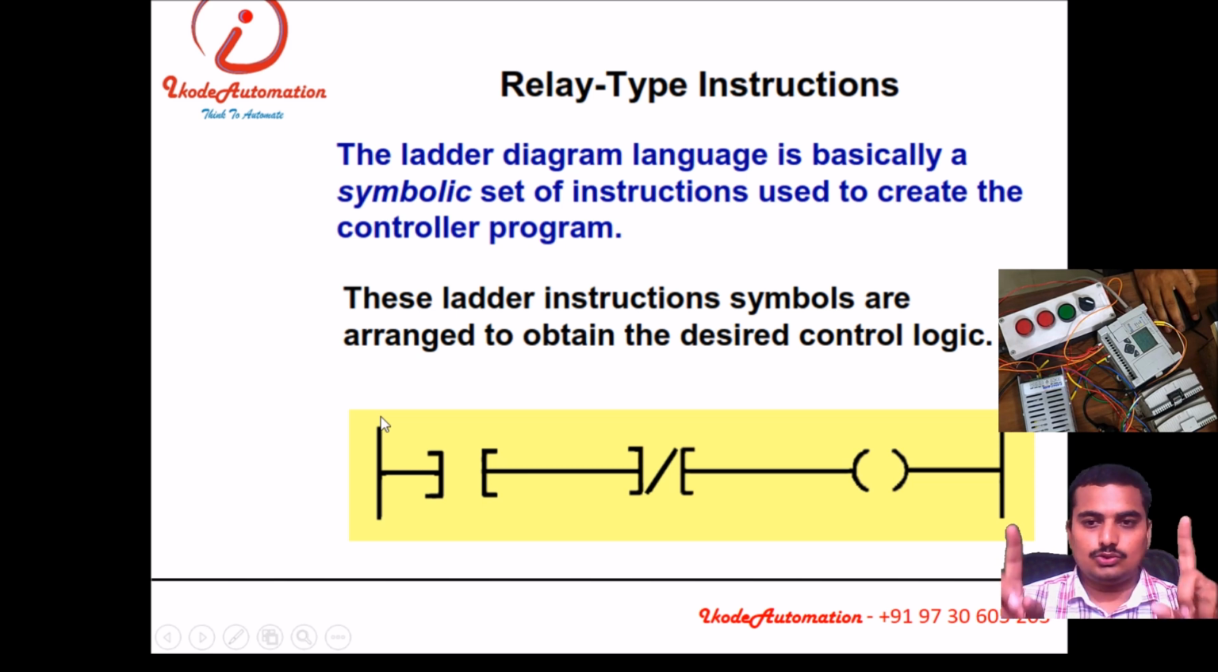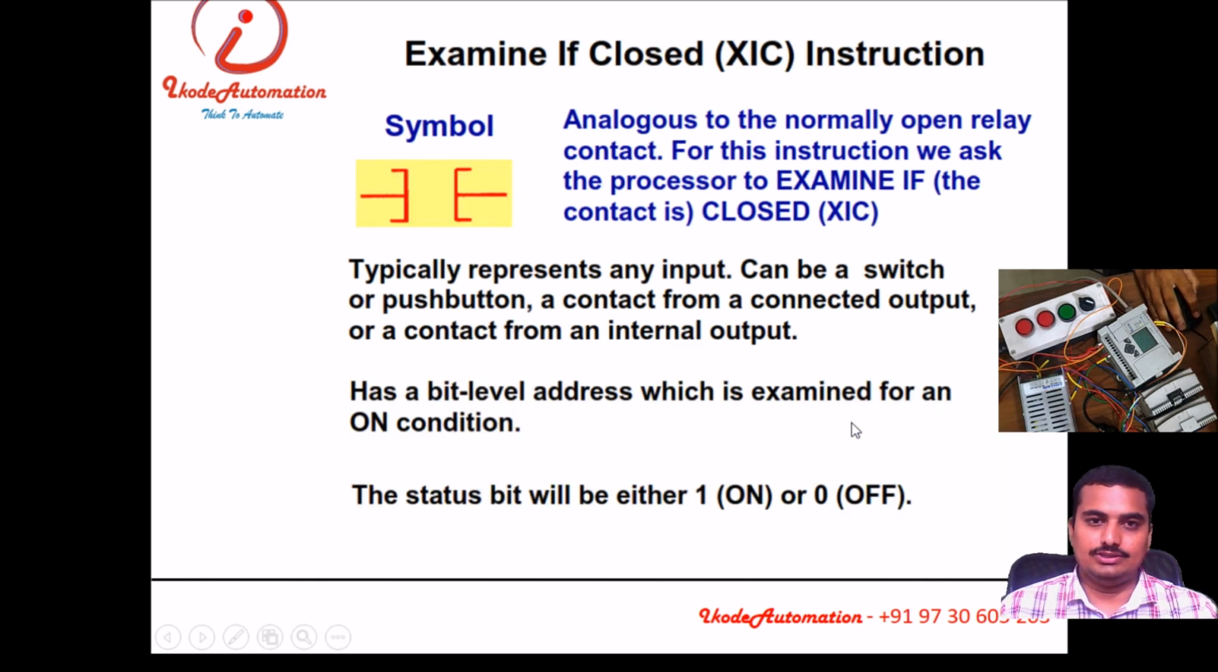Ladder has 2 main components. One is rail. This is positive rail, negative rail, and this is the rung. And it has instructions, that is normally open instruction, normally close instruction, and OTE, output energize instruction. We'll go in detail with normally open instruction, that is XIC, examine if closed. What does it mean? It will examine the closed condition.